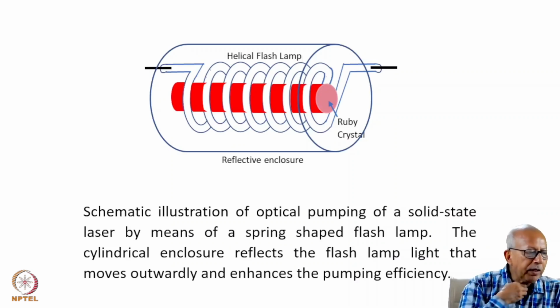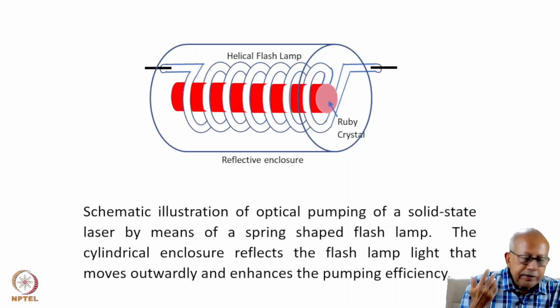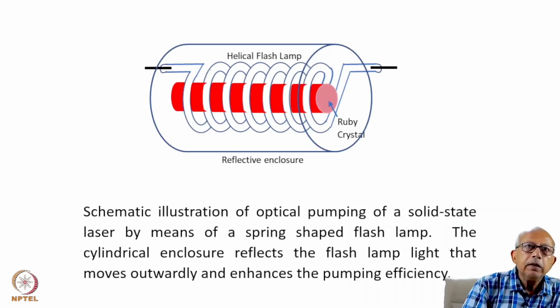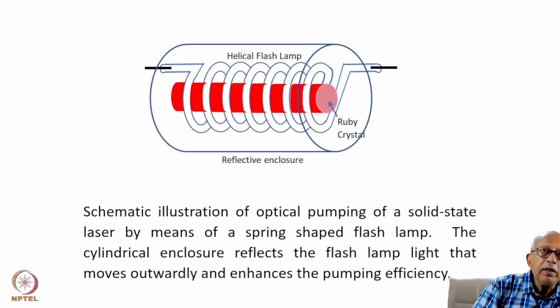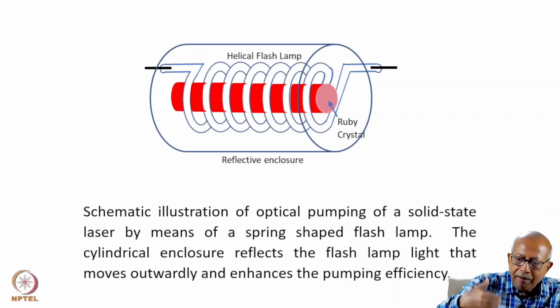Although flash lamp pumping usually finds application in solid state lasers, its use in liquid lasers is also not uncommon. The very first laser, namely the ruby laser, that Maiman operated in 1960, made use of such a helical flash lamp that was wrapped around the ruby rod that served as the lasing medium.